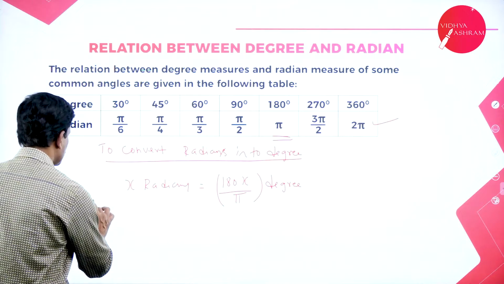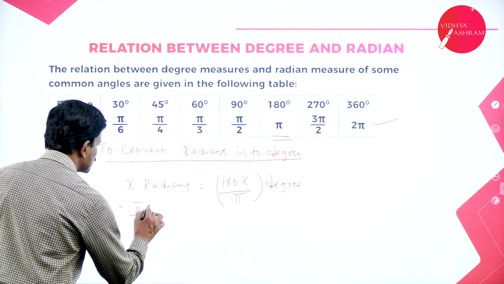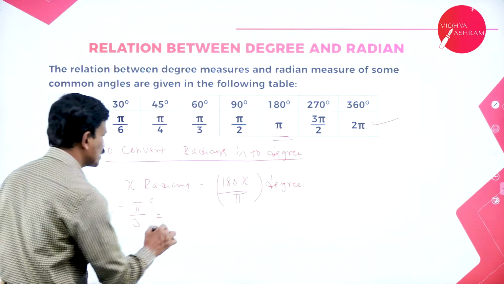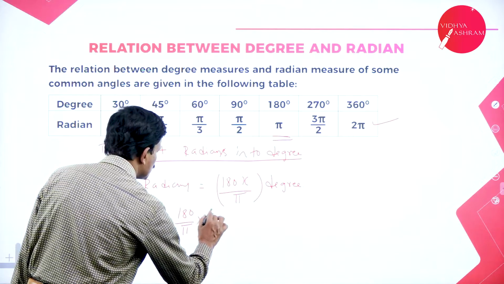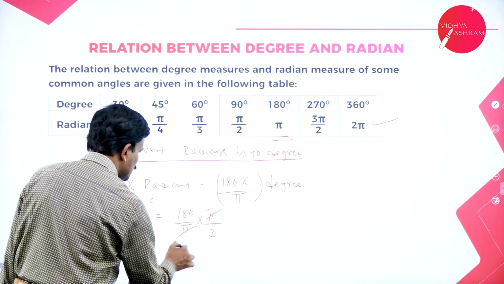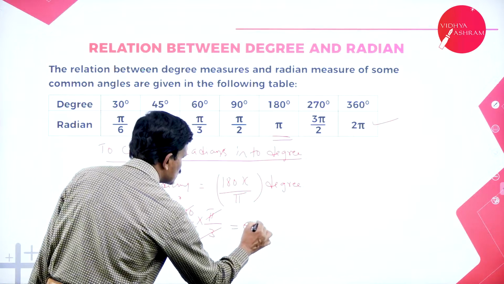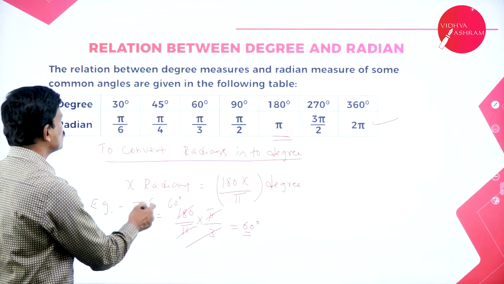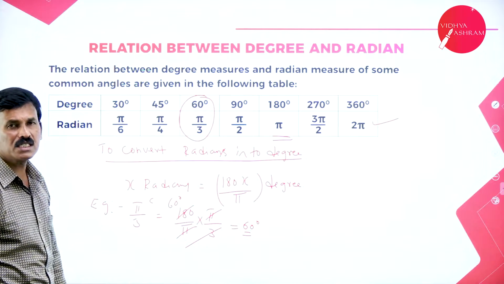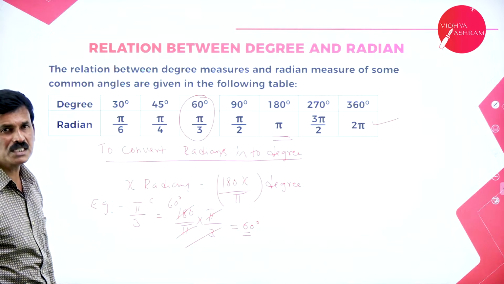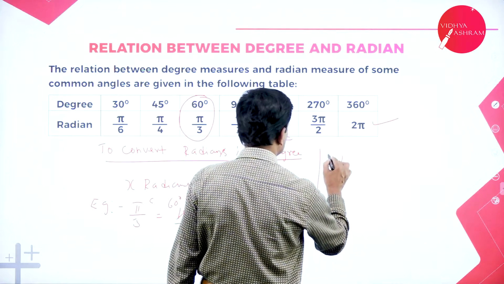Let us consider, for example, let me take one example, pi by 3 radians. Pi by 3 radians can be written as 180 by pi into x, which is nothing but pi by 3. Pi gets cancelled, 3 6s are 18. This is equal to 60 degrees. See here, pi by 3 is equal to 60 degrees. So 60 degrees is equal to pi by 3 radians, or pi by 3 radians can be written as 60 degrees. Let me take another example, second one.